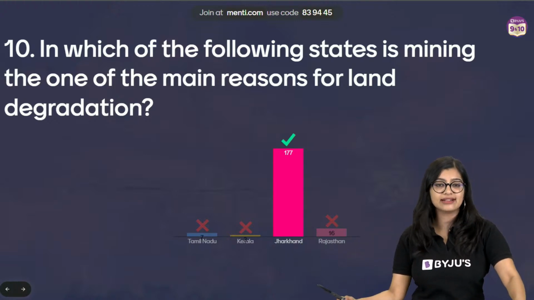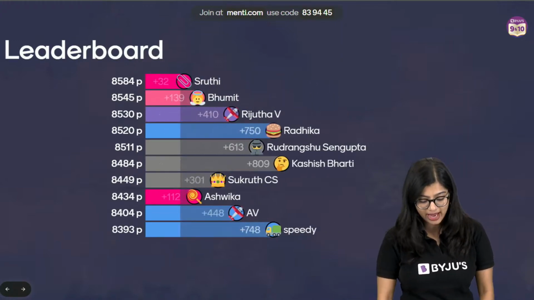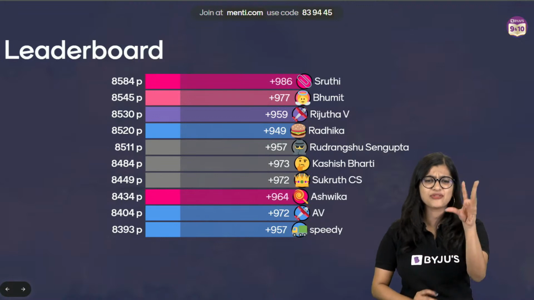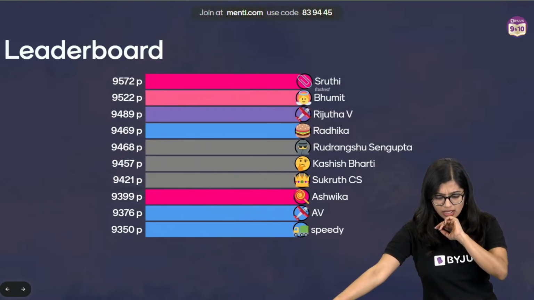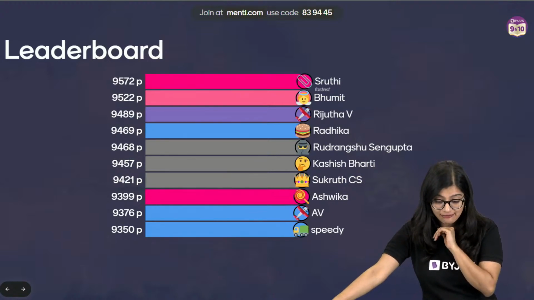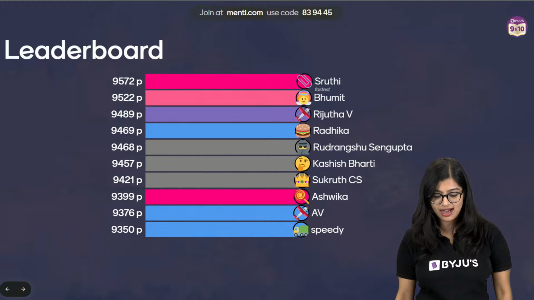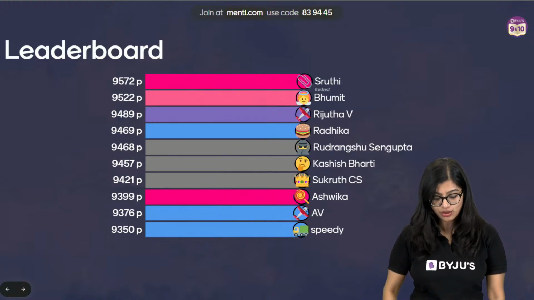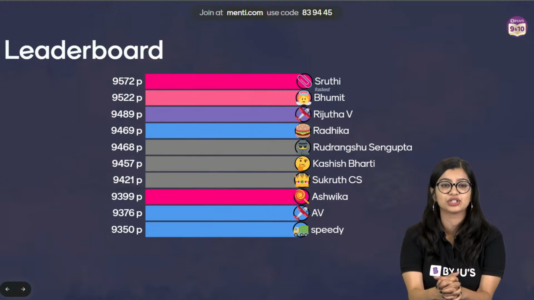So let's have a look at the leaderboard and see where everybody stands. Last 5 questions. We'll finish it off in the next 5 minutes. I can see Shruti is on top and is the fastest, followed by Bhumit. I can see Rijuta, Radhika, Rudrangshu, Kashish, Sukrut, Ashwika, AV and Speedy who have made it to the top.